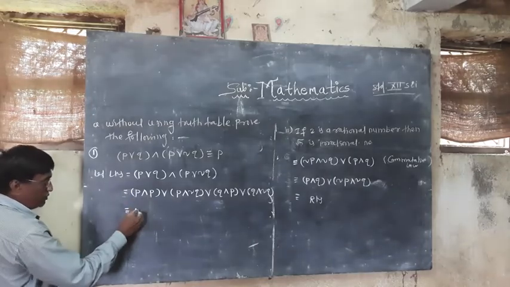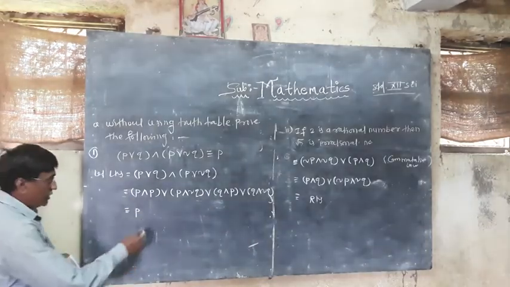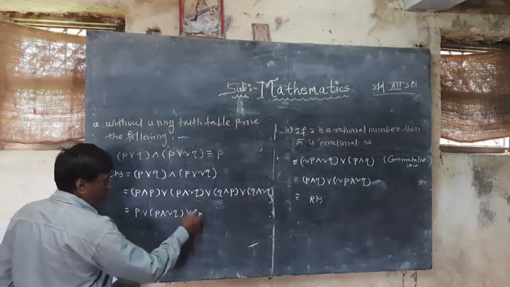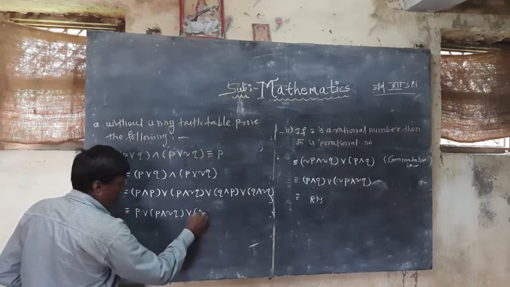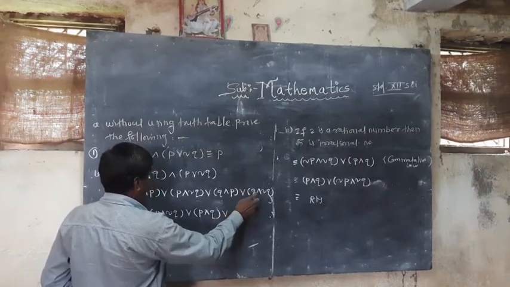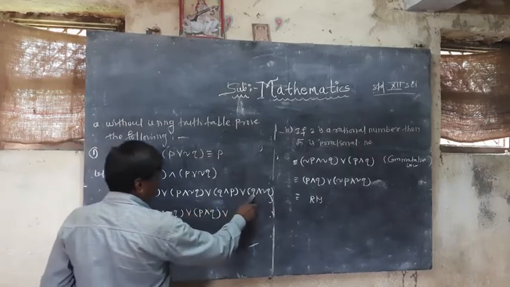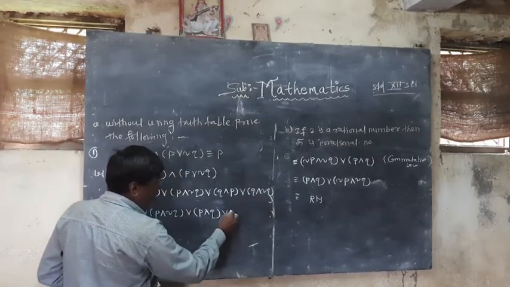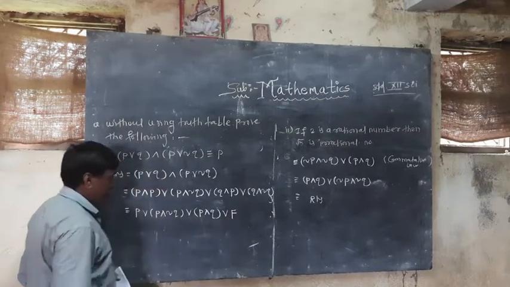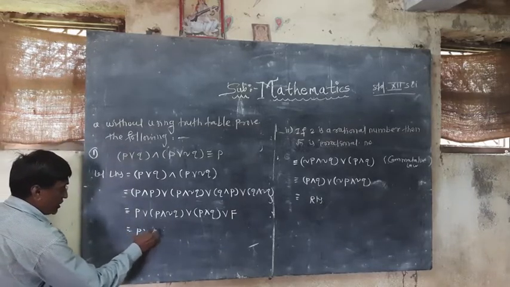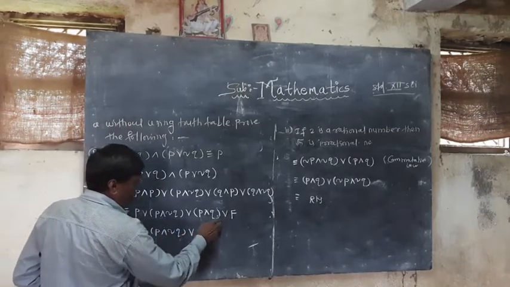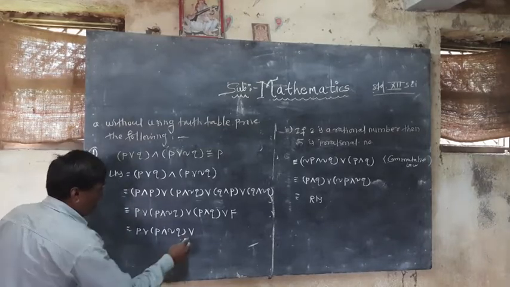This equals P conjunction P, which is P by the idempotent law, disjunction with P conjunction negation Q, disjunction with Q conjunction P, and here disjunction with Q conjunction negation Q, which by the complementary law is F. And therefore P disjunction P conjunction negation Q, disjunction with P conjunction Q.